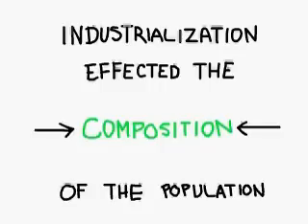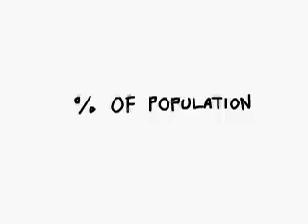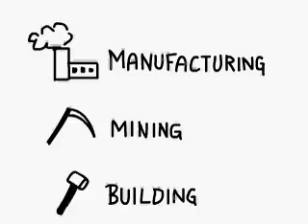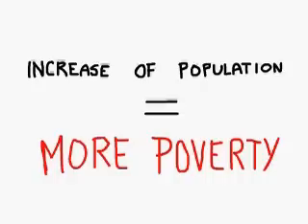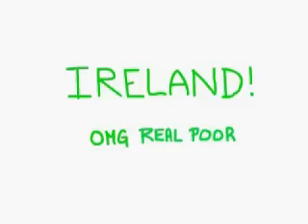Although industrialization did not actually cause the population growth, it did affect the composition of the population. The percentage of the population involved in manufacturing, mining, and building increased greatly, by around 50%. This increase of the population meant more poverty.